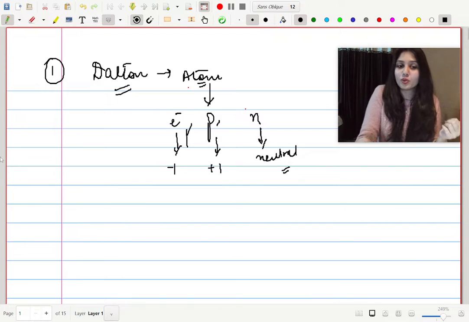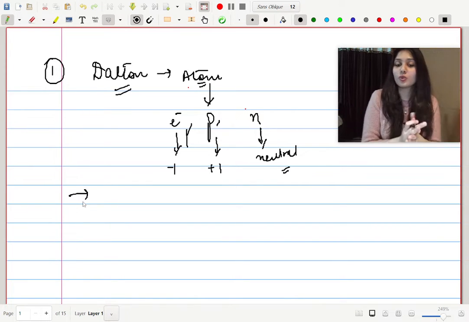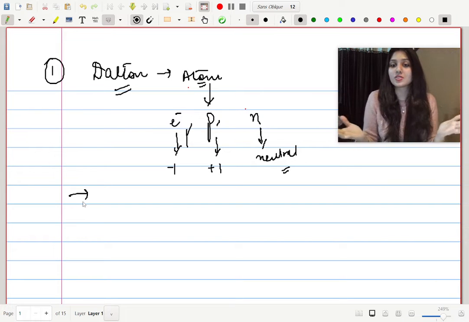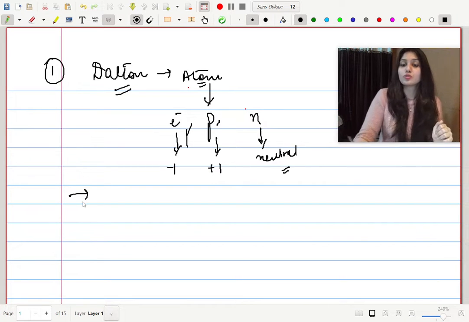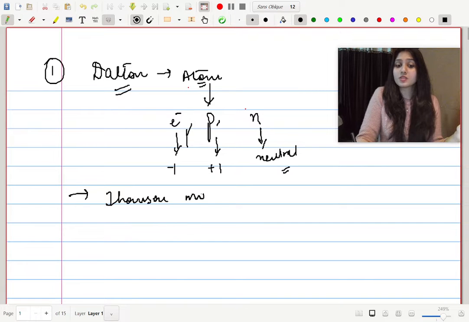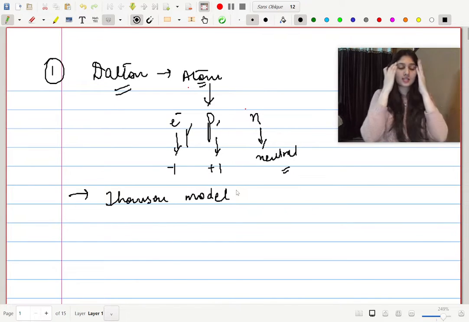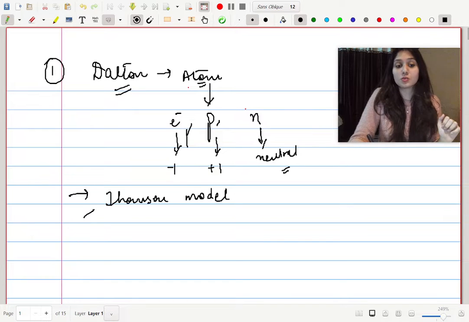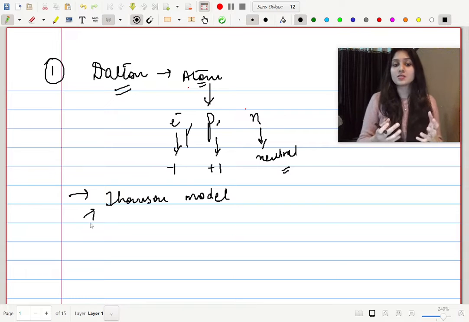Scientists have curiosity, right? Now that we know there are subatomic particles, how are they arranged, how are they sitting inside the atom? For that, various scientists gave their own models, the first one being the Thomson model. The Thomson model was the first ever model of the atom given by any scientist. Interestingly, Thomson is also the person who discovered the electron. This model was rejected in some time, and the reason why it was rejected has already been discussed in the earlier videos. You can check those out if you have not already.